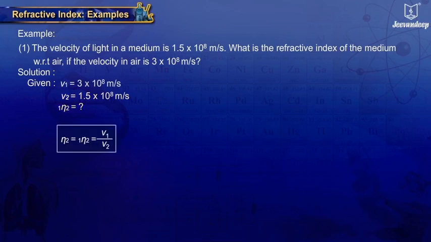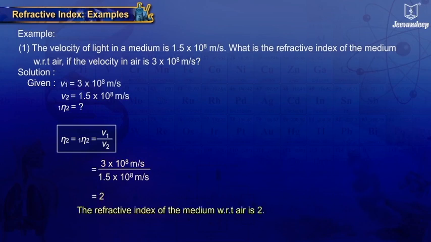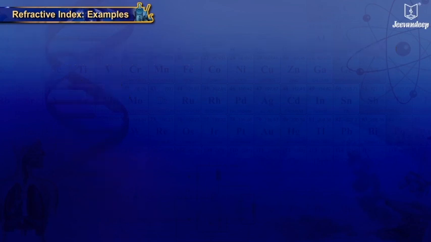Refractive index of the medium is the ratio of V1 to V2. Therefore, 1η2 equals V1 upon V2 equals 3 × 10^8 upon 1.5 × 10^8 equals 2. Thus, the refractive index of the medium with respect to air is 2.